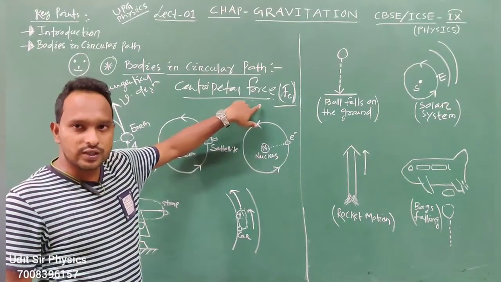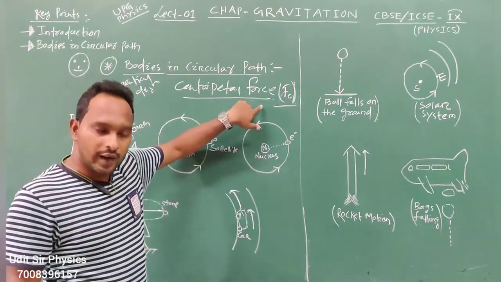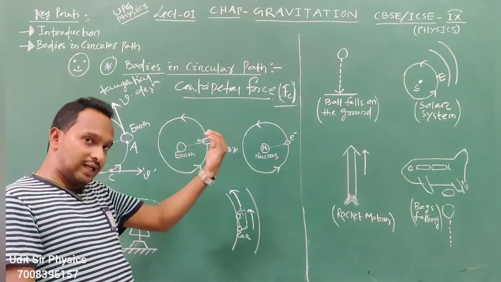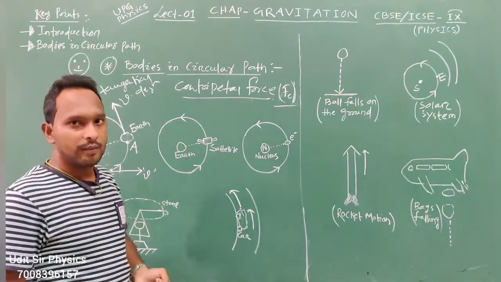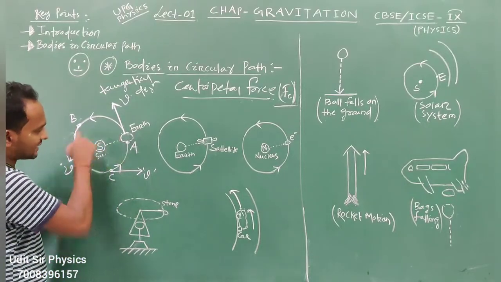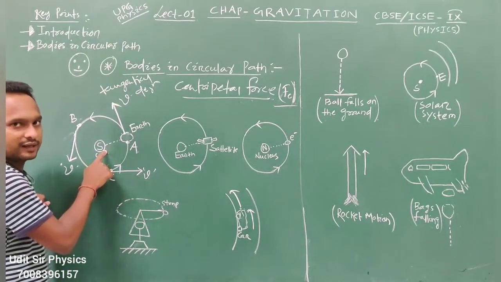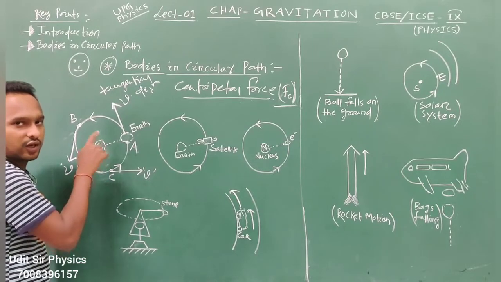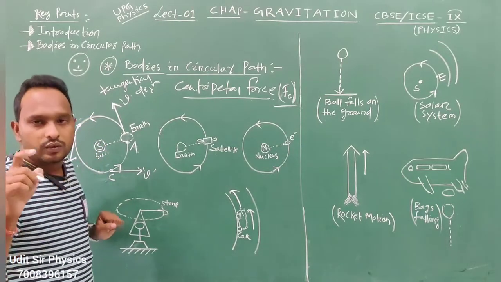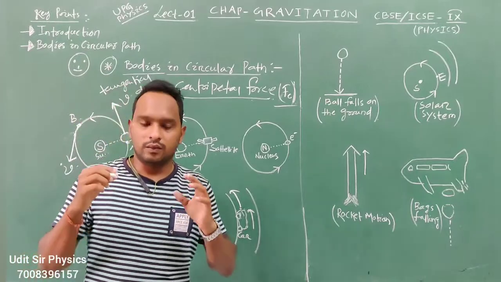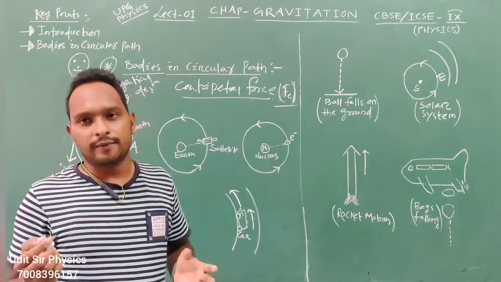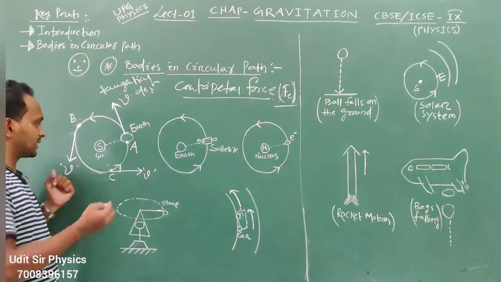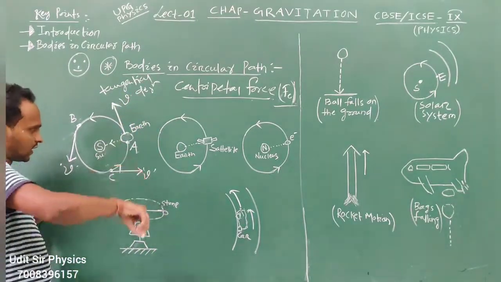It is the force acting in the circular path, and always it is towards the center of the circle. For our circle, the center is the sun only. So the centripetal force is always towards the center, means always towards the sun.